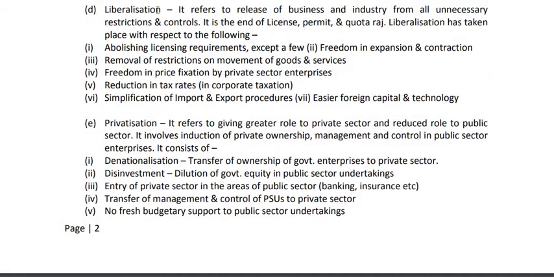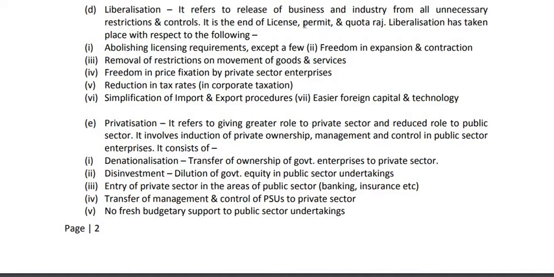Number D, liberalization. It refers to the release of business and industry from all unnecessary restrictions and control. That means before 1991, the industries were under different restrictions and control. The government had strict controls and restrictions on industrial activities. But according to the policy of liberalization, the government has made it easy. That means unnecessary restrictions and unnecessary controls were removed.